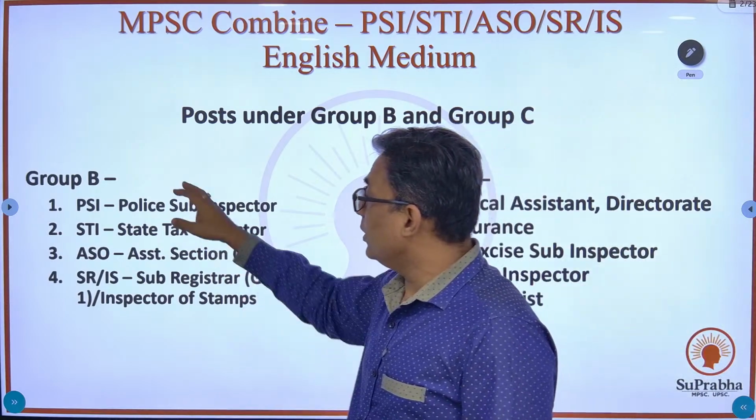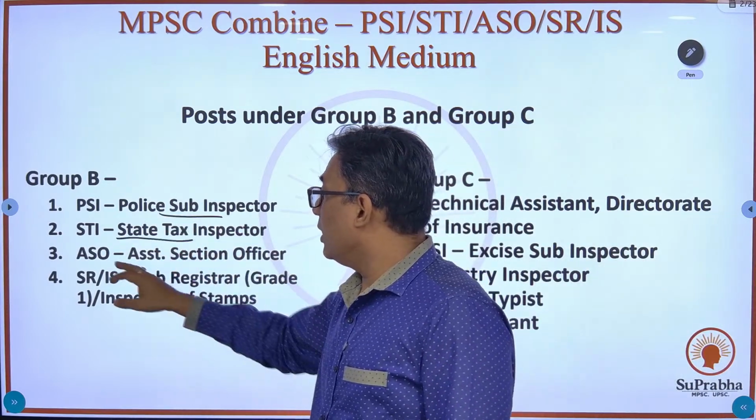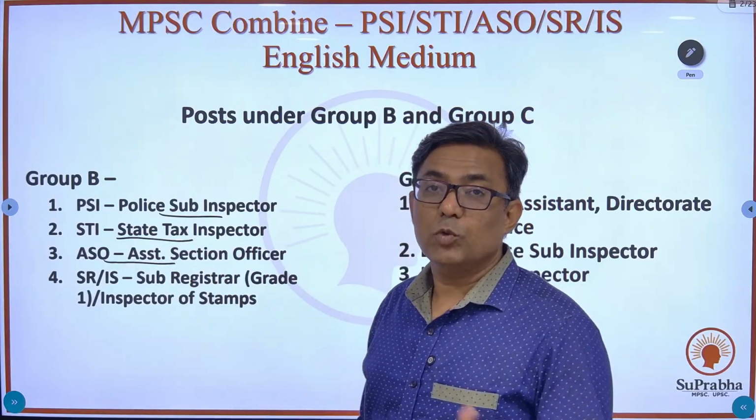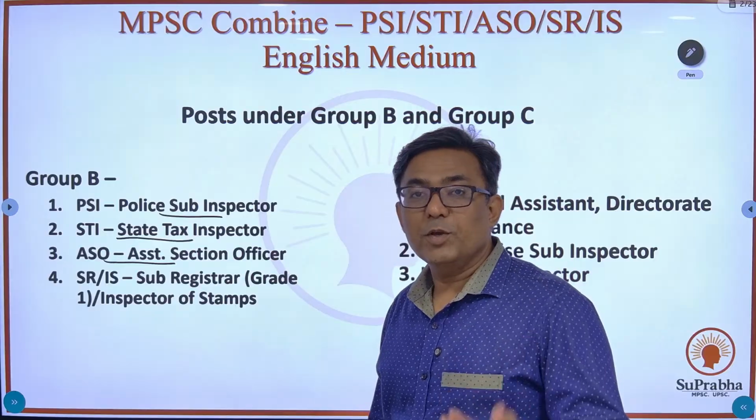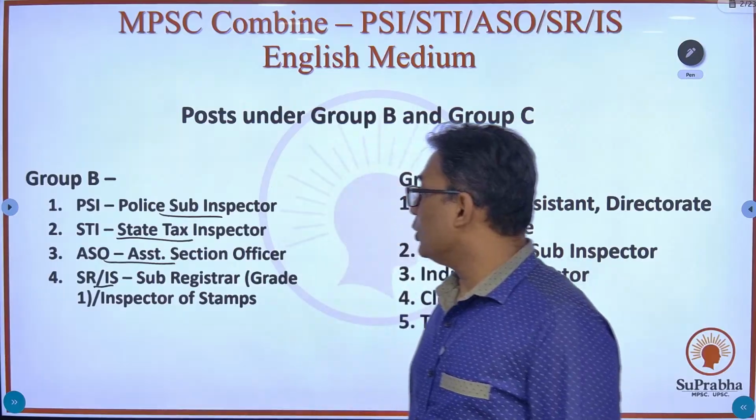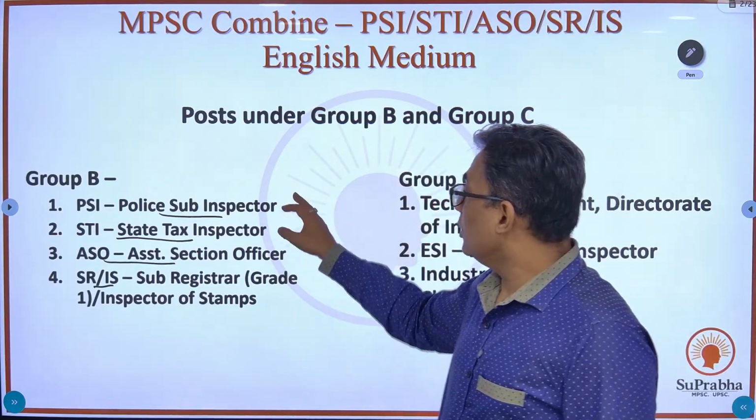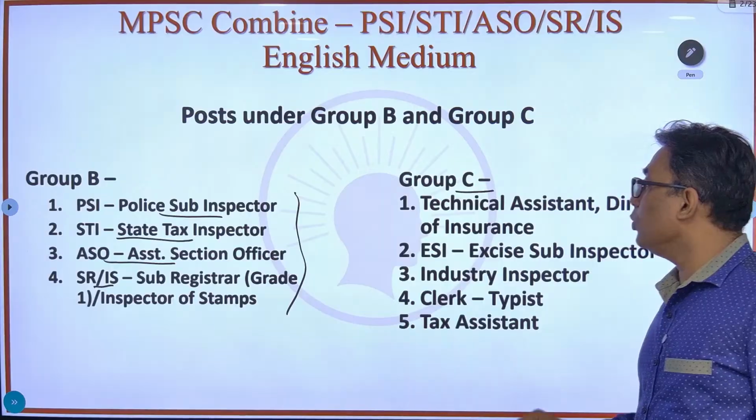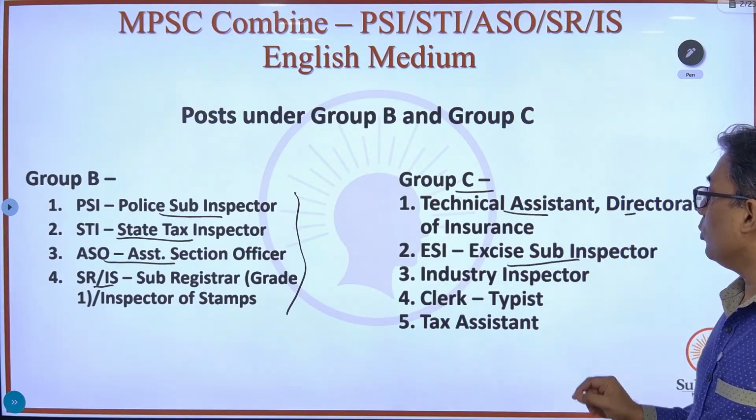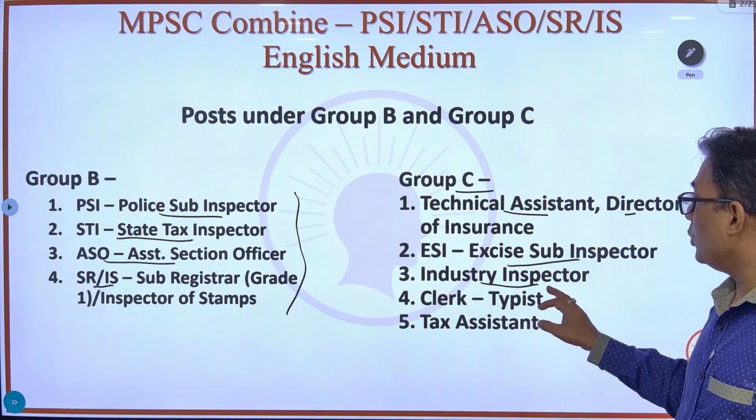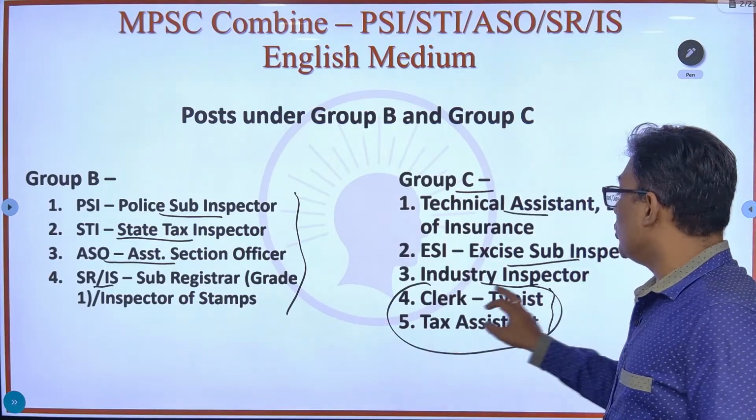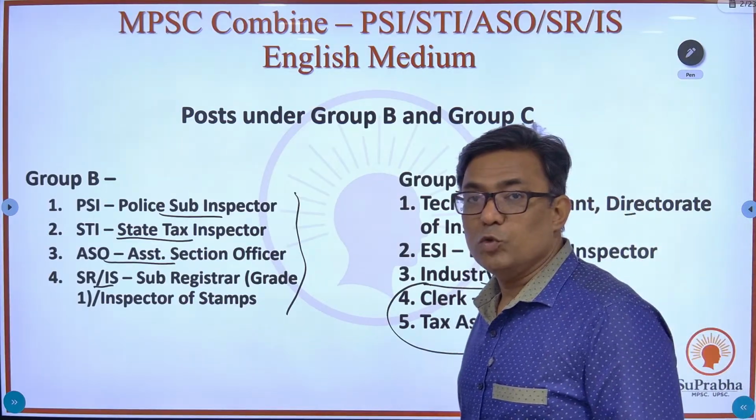The different posts which are available under Group B are PSI, STI, ASO (Assistant Section Officer), and STI (State Tax Officer). STI previously was also known as the Sales Tax Officer, but now with the incoming of GST, we have the State Tax Inspector exam. Then SRIS, that is Sub Registrar and Inspector of Stamps. These are the Group B posts. Under Group C, you have the Technical Assistant, Directorate of Insurance, Excise Sub Inspector post, Industry Inspector, and you also have the Clerk Typist and the Tax Assistant post. For these two posts, skill is also required. The typing skill is also tested for these two posts under Group C.